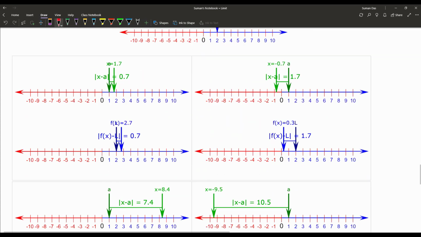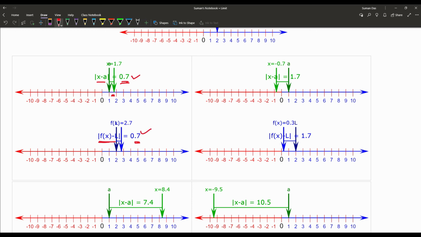The second graph, when x is equal to 1.7, what is the value of modulus x minus a? That is 0.7. In that way, we can find from the graph that the modulus of f(x) minus L is equal to 0.7.